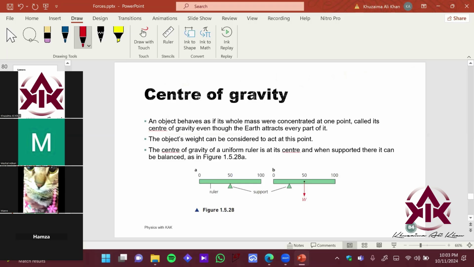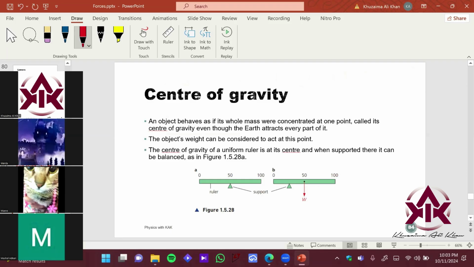Can you explain what is center of gravity? Sir, a point of the body where the whole force is acting. Okay. Anyone else? Good. Anyone else want to explain center of gravity? Yes.